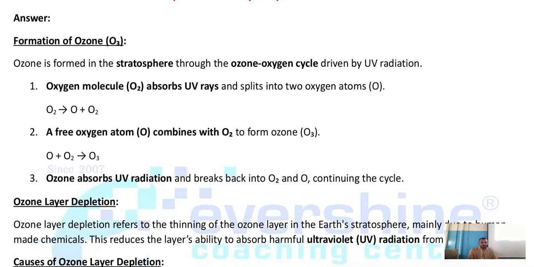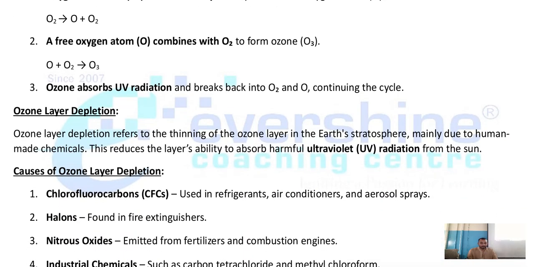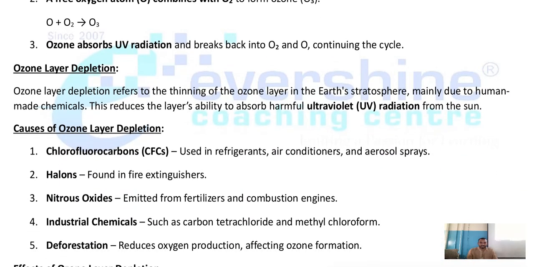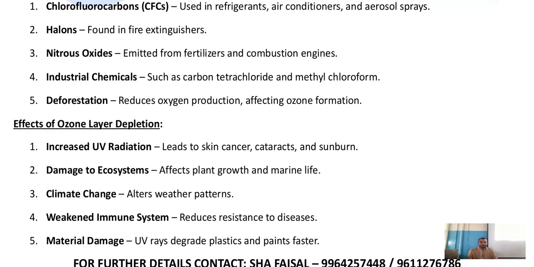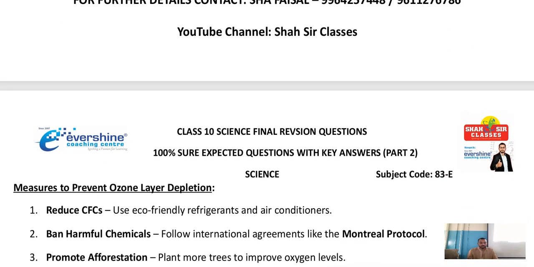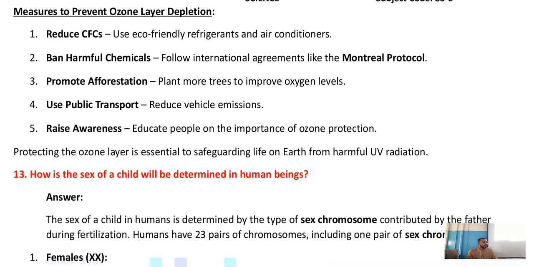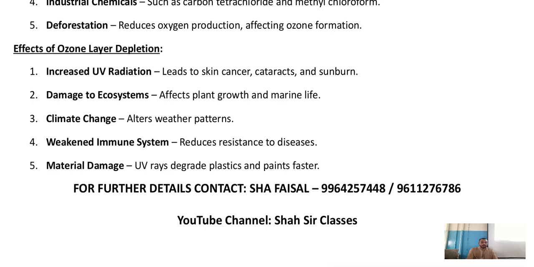See here, formation of ozone I have explained. Ozone layer depletion definition, causes, effects, and measures to prevent ozone layer depletion. Only these key points you have to write. For these answers, just write the key points, and this is the sub explanation for your understanding. If they ask you effects of ozone layer depletion, you should write increased UV radiation, damage to ecosystem, climate change, weakened immune system, material damage. If you write this much, it is enough.